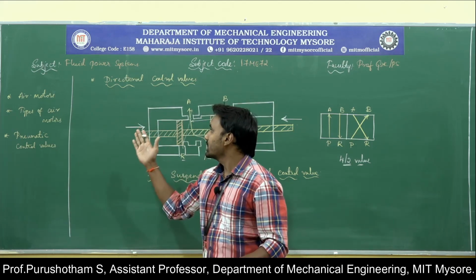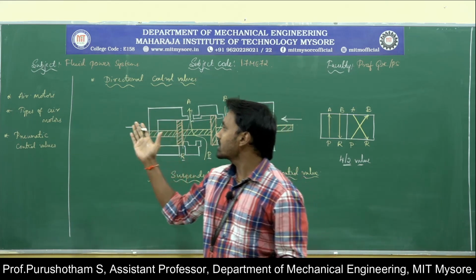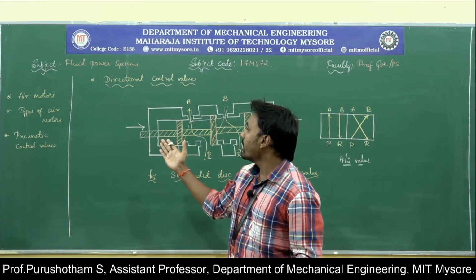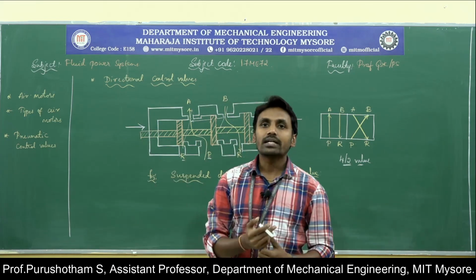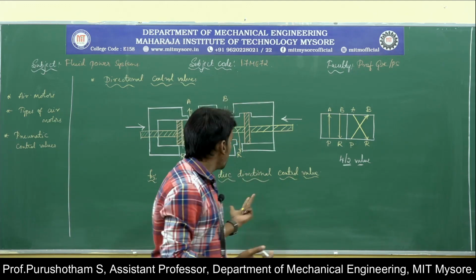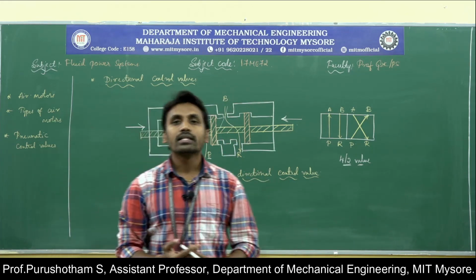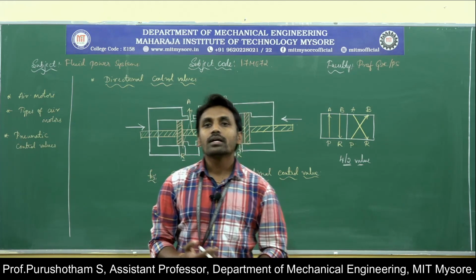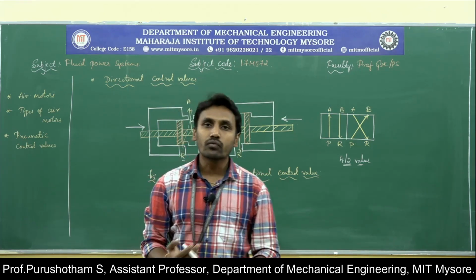So in this session we have learnt about air motors and types of air motors. In pneumatic control valves, we finished the direction control valves, that is poppet valve, sliding spool and suspended disc direction control valve. In the next session, we are going to start the pressure control valves as well as the flow control valves.